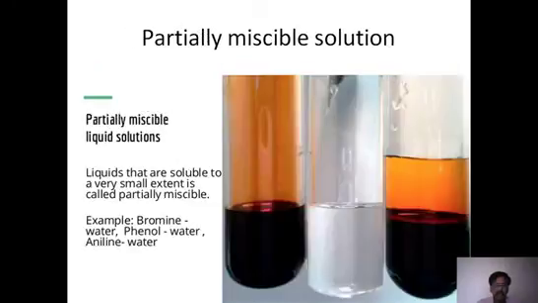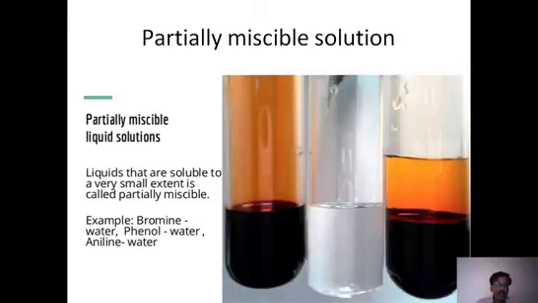Whereas partially miscible solutions are liquids that are soluble to a very small extent. That means they mix up, but only in specific proportions. If you change the proportion, then they do not mix up. This is the nature of partially miscible liquids. The miscibility depends on the proportion.